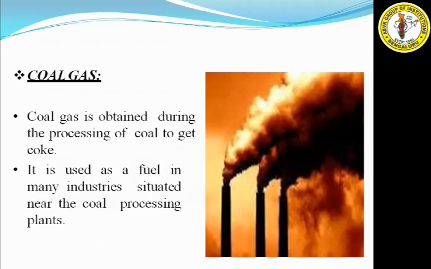When you are obtaining coke from coal, you will get the gas, and that gas is called coal gas. It is used as a fuel in many industries situated near the coal processing plants. Since this coal gas cannot be transferred over a long distance, they utilize it in nearby industries, where the coal mining is.